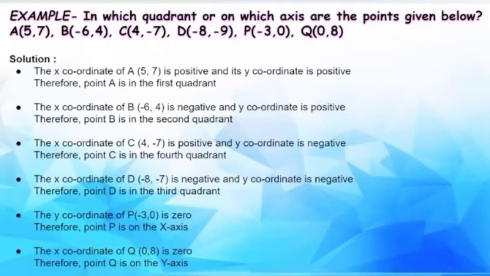Next and last is point Q, (0, 8). The x-coordinate of point Q is 0 and the y-coordinate is 8. That is, its distance from the x-axis is 8 units and its distance from the y-axis is 0 units. Therefore, it lies on the y-axis.